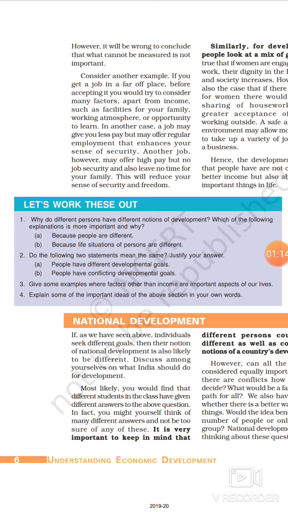So the first question states that why do different persons have different notions of development? Which of the following explanation is more important and why? Because people are different, because life situation of persons are different. These are the two parts. So students, what do you think about this answer? Which explanation do you think is more accurate? Yes, the B explanation is more accurate, because people are in different life situations.